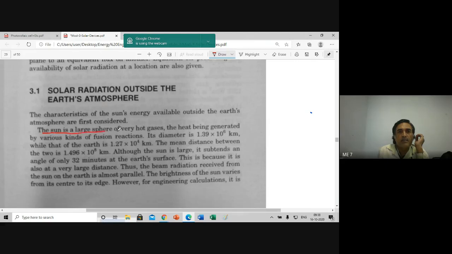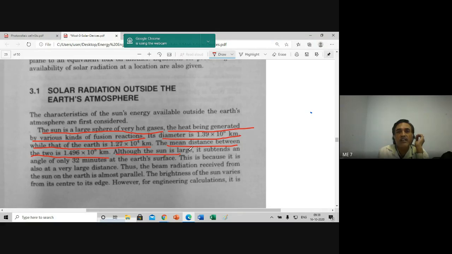The Sun is a large sphere of very hot gases. The heat is generated by various kinds of fusion reactions. Its diameter is 1.39 million kilometers, while that of the Earth is 1.27 times 10^4 kilometers. The mean distance between the Sun and Earth is 1.496 times 10^8 kilometers.